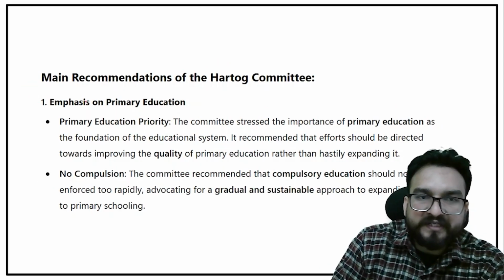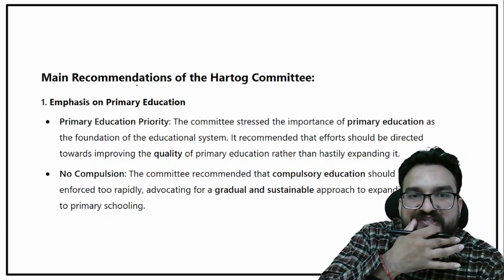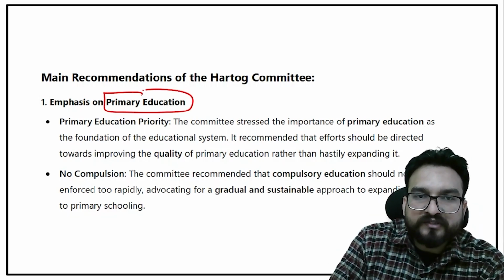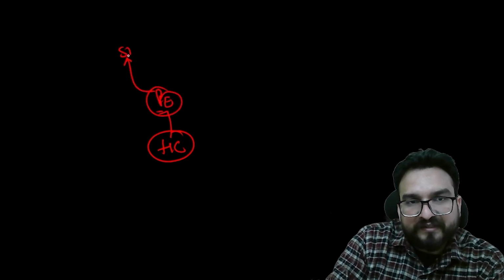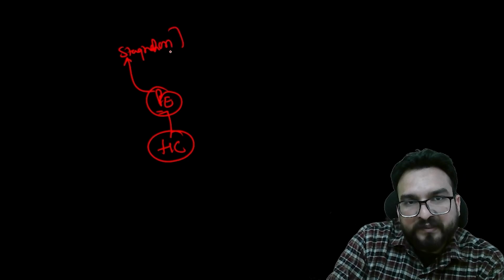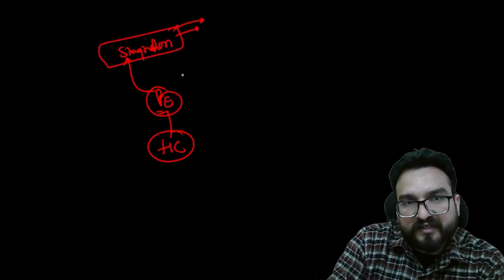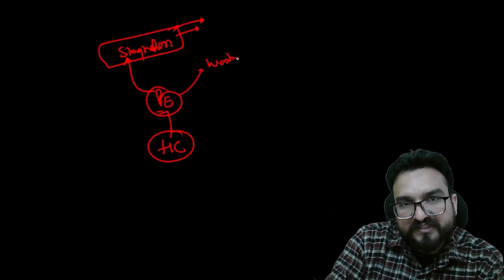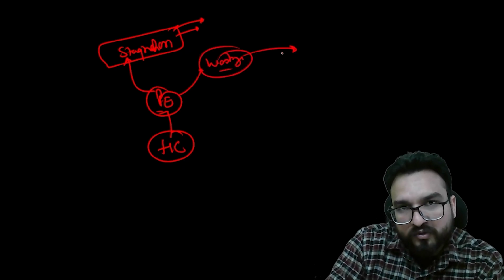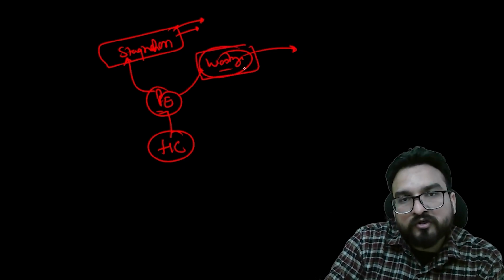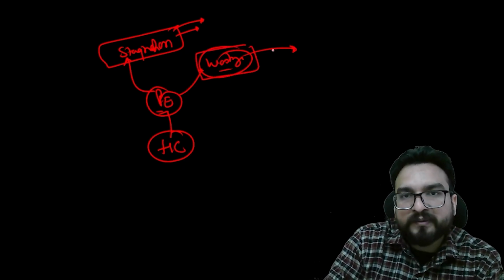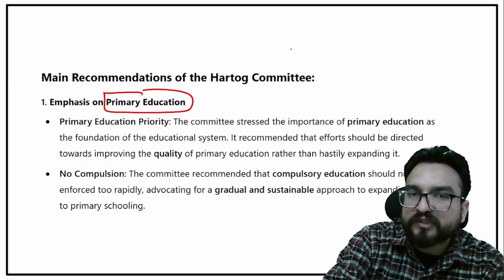So this committee's focus was on improving the quality of education and giving some recommendations about the Indian education system. What were the recommendations, guys? They focused upon primary education. The Hartog Committee said that in primary education, two things are happening. One is stagnation, that means people are not able to pass one class; they study in one class year after year. Another is wastage, that means children are dropping out and not completing primary education. Wastage means a lot of government funds are going towards this education, and people are not even completing it.